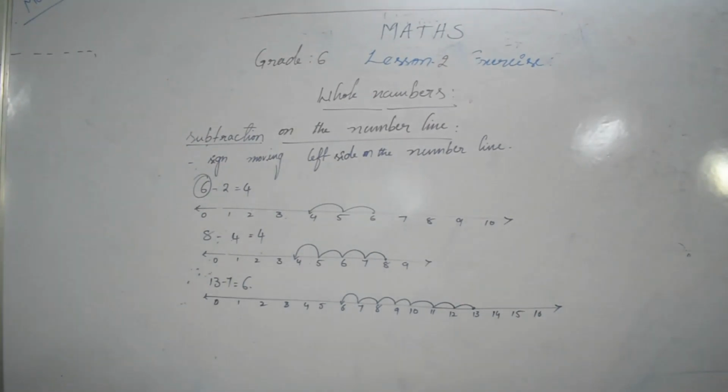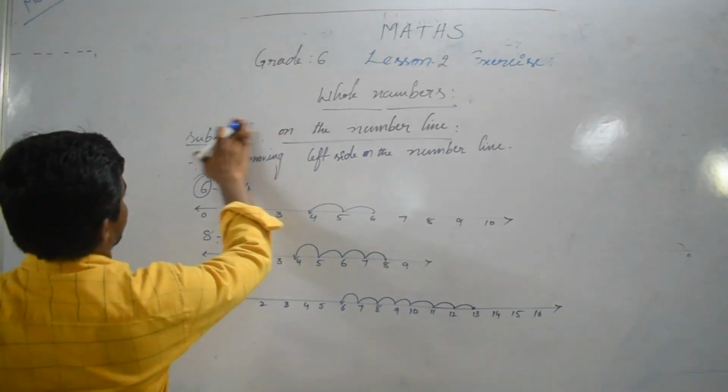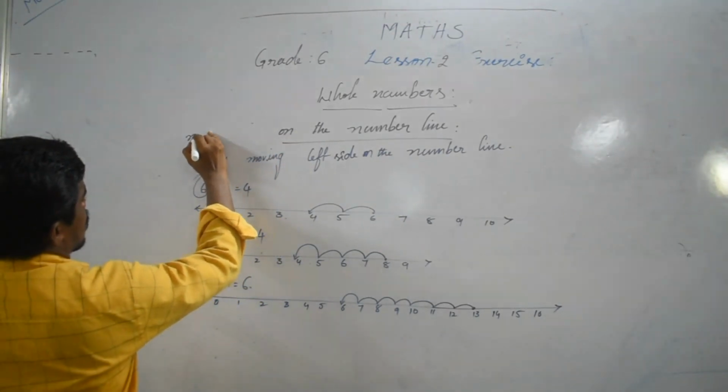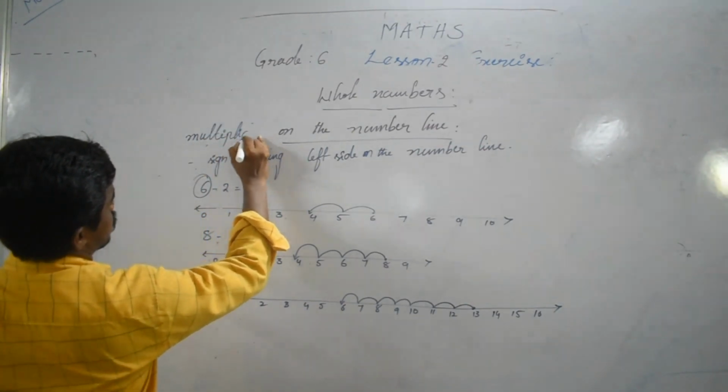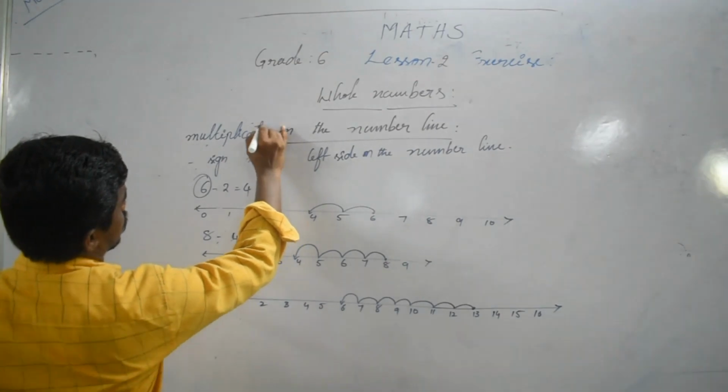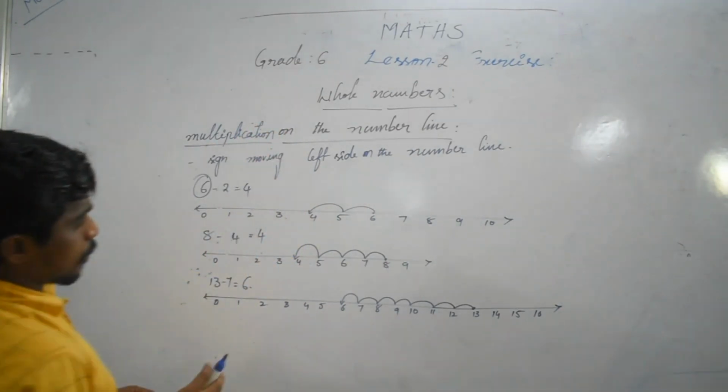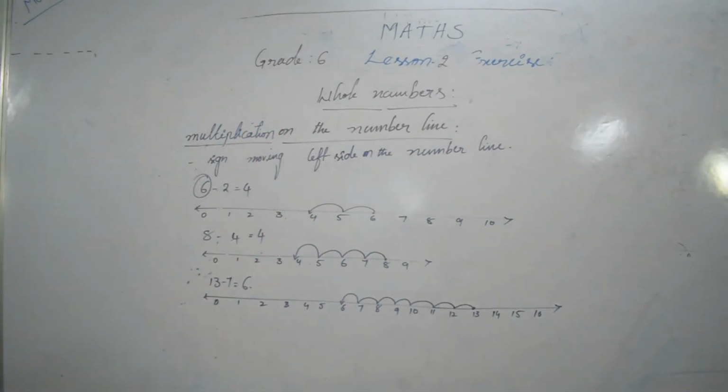Next, multiplication on the number line. Multiplication on the number line.